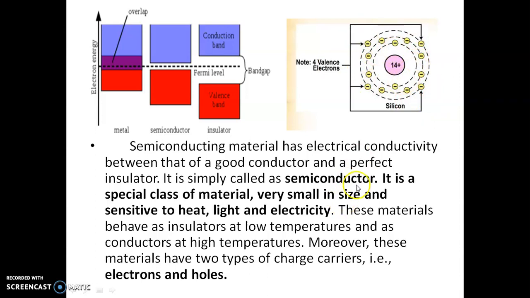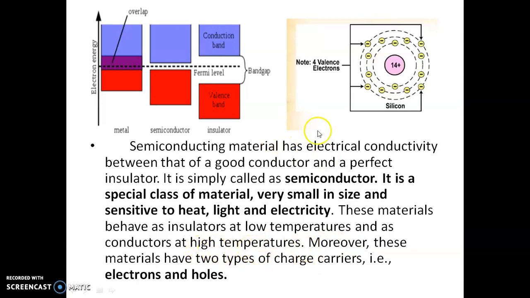At very low temperature, or 0 Kelvin, there is no breakage of covalent bonds. There is no free electron available in the material, so there is no electrical conductivity. Now the semiconductor behaves like an insulator. That is why we say that at low temperature a semiconductor acts as an insulator, and at high temperature the same material acts as a conductor.